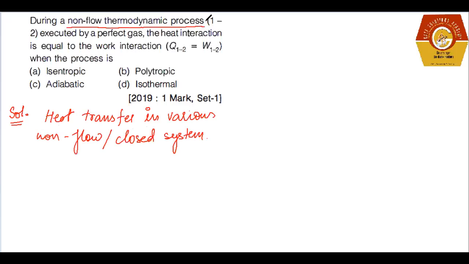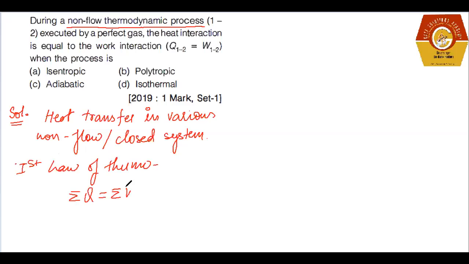So as per the first law of thermodynamics, we know that the first law is defined for the conservation of energy, right? Conservation of energy means energy cannot be created nor destroyed, it changes from one form into another form.